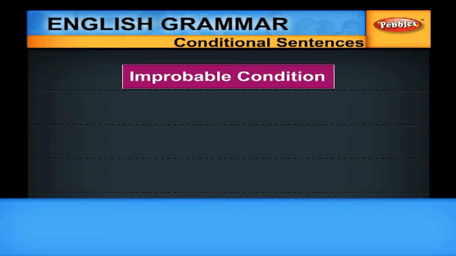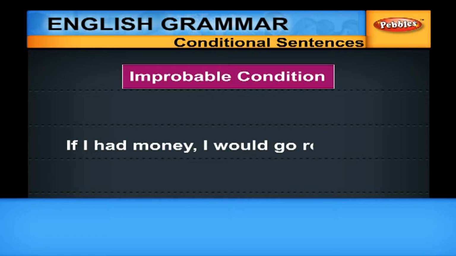Improbable condition. The second conditional clause or sentence is improbable. It is otherwise called closed or unlikely condition. What we mean by improbable is that the condition is not likely to be fulfilled. Examples: if I had money, I would go around the world. The implied meaning is that I don't have money, so there is no chance of me going around the world.